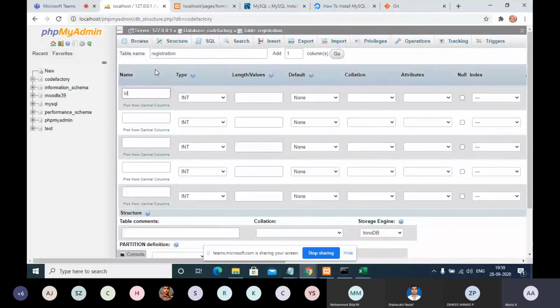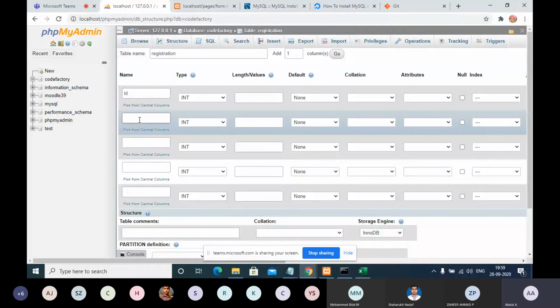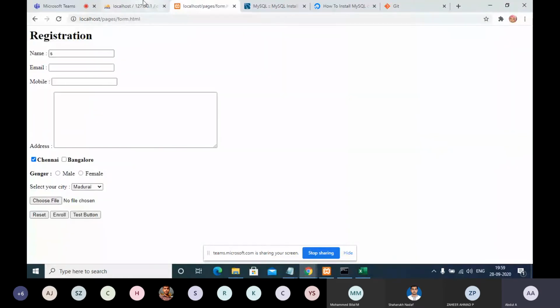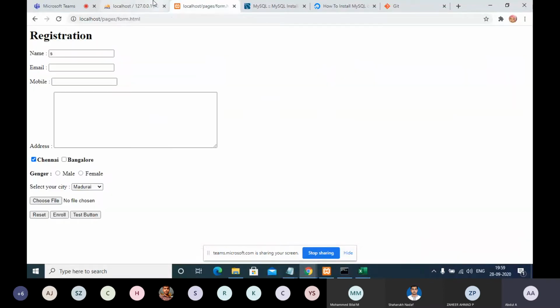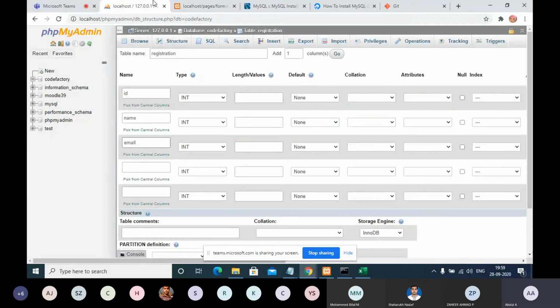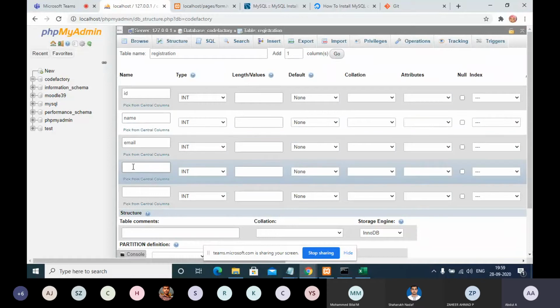That is the first thing. And then whatever data we are going to capture should come: name, email, whatever we want to keep. These are not case sensitive, and these are not predefined functions. Whatever name we think of, we can give it. Not an issue. ID, name, email, mobile.